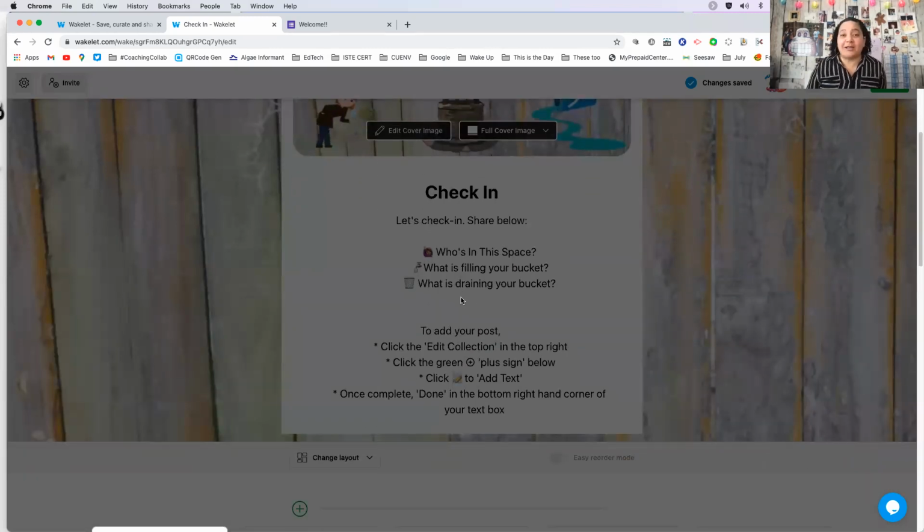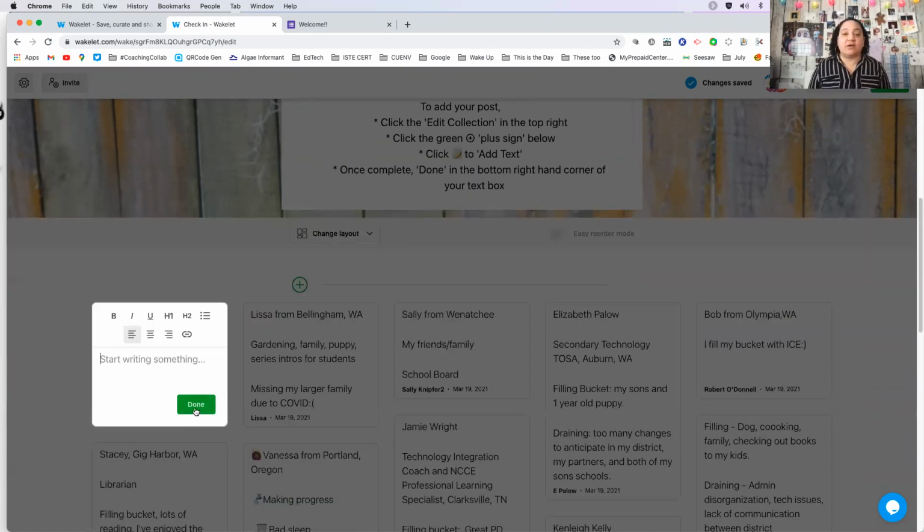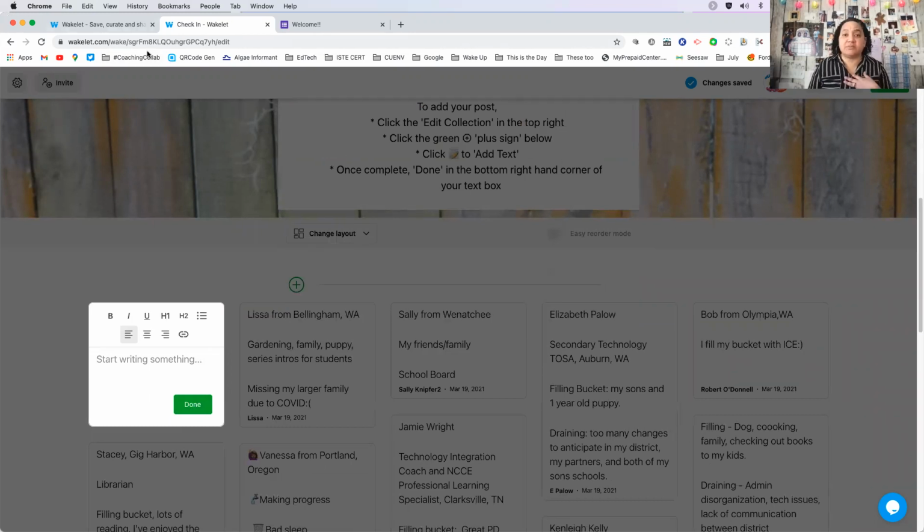Tell me who you are. I'd love to find out who's in this space. What's filling your bucket at the moment? What's draining your bucket? Once you've done that, you can go ahead and click Done, and then we can see your responses. As you're doing that, I'll go ahead and introduce myself as you're letting me know who's in this space.